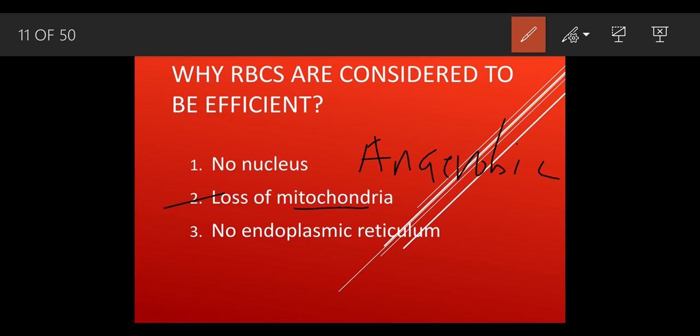It is going to carry the oxygen to different parts of the body. No endoplasmic reticulum. What is the function of the endoplasmic reticulum? Endoplasmic reticulum provides a supportive framework. If there is no supportive framework, it will be quite flexible, and as it is flexible, it becomes very easy for the movement of these RBCs.